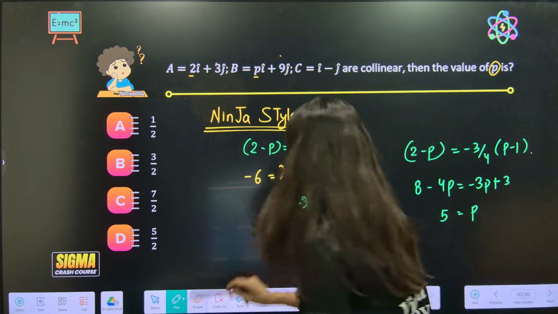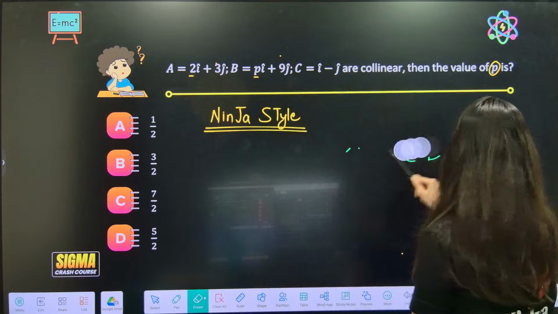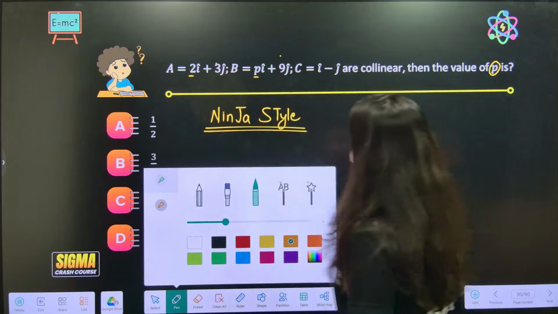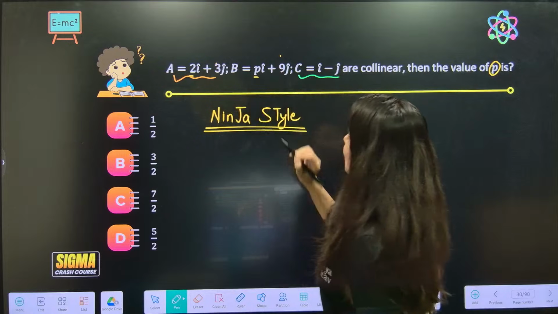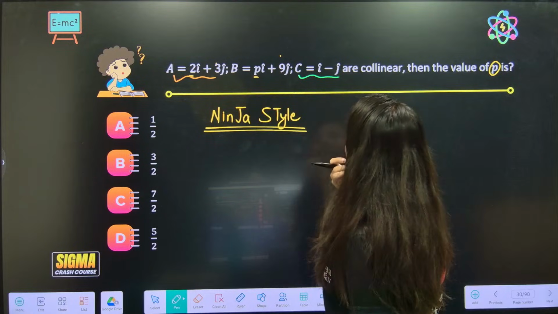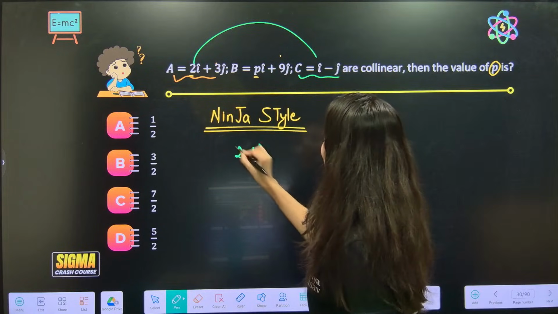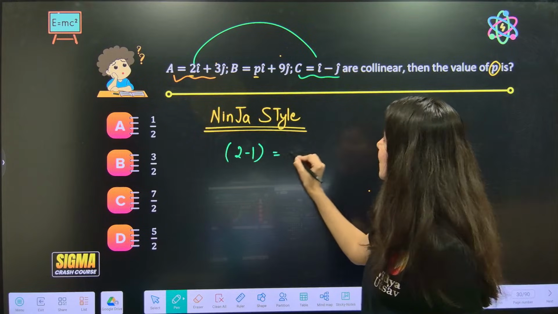Hold on. No, this is again a lengthier approach. So what I'm going to do is keep this. AC is equal to, see, this minus this, 2 minus 1.